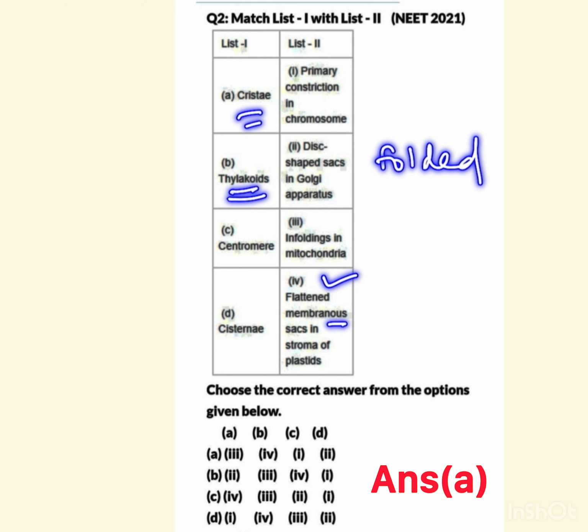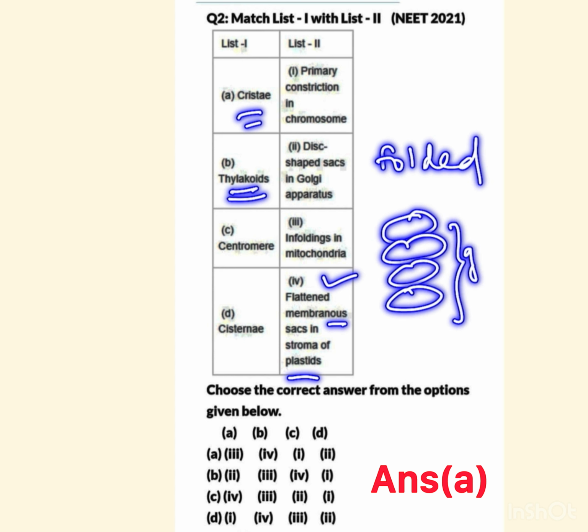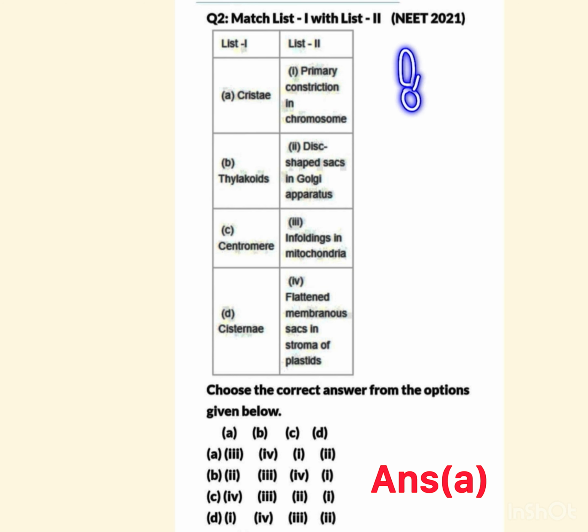Second, thylakoids. The answer is 4, flattened membranous sacs in the stroma of plastids. We know that a number of thylakoids are present in the stroma which form the grana, where the light reactions of photosynthesis take place. Then the centromere. The metaphase chromosome consists of two chromatids which are attached to the centromere, which is also called a primary constriction. That's why the answer is 1. Cisternae are nothing but the disc-shaped sacs in the Golgi apparatus.